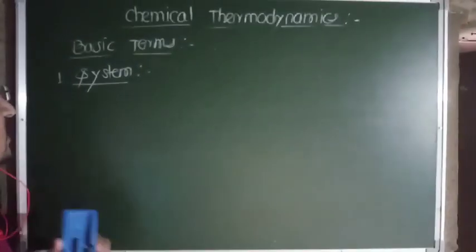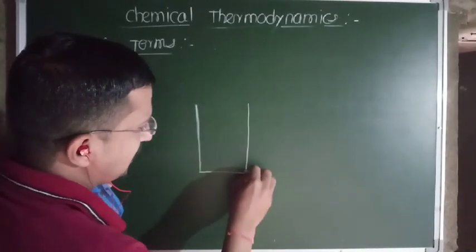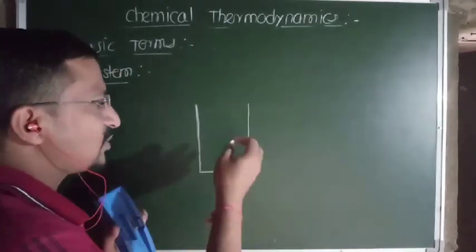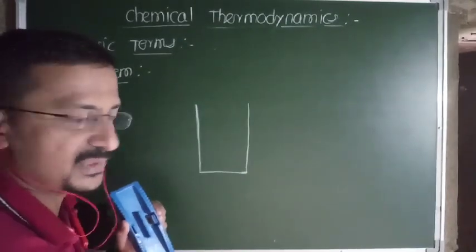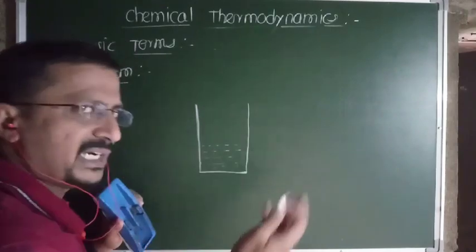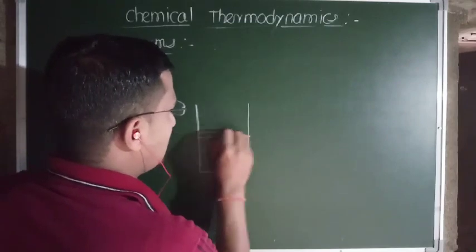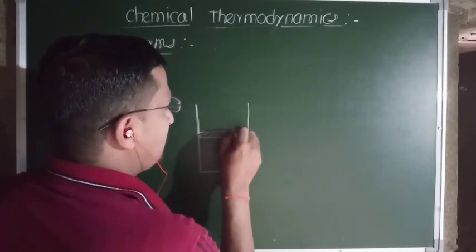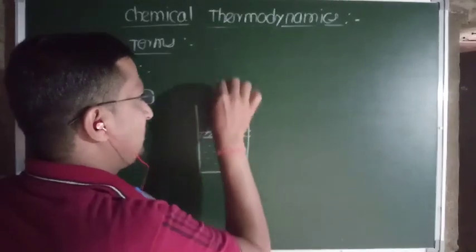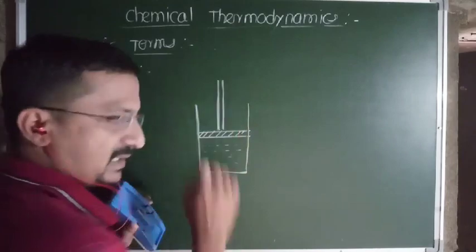So before going to study what system means, just consider a cylinder. Just consider one cylinder like this, isn't it? Suppose some amount of gas is filled in that cylinder, any type of gas, and it is fitted with, suppose, a piston. Suppose it is fitted with a piston, and that fitted piston is rigid, movable, and frictionless.